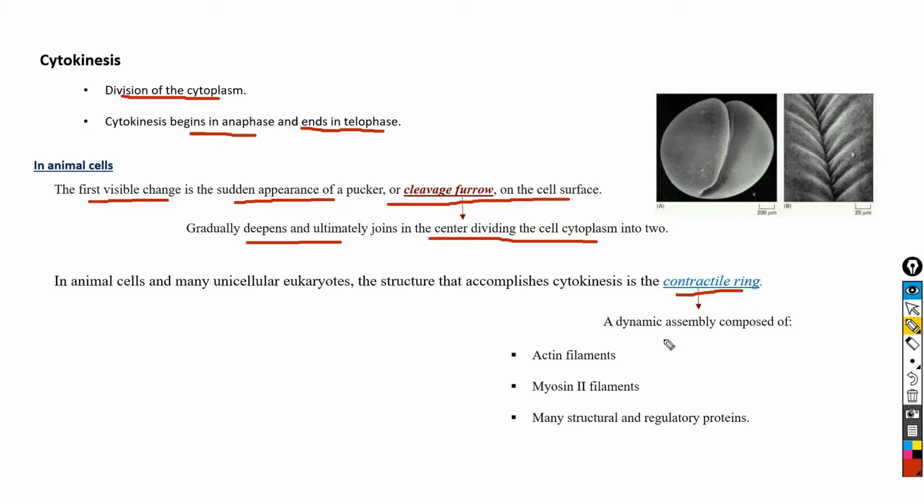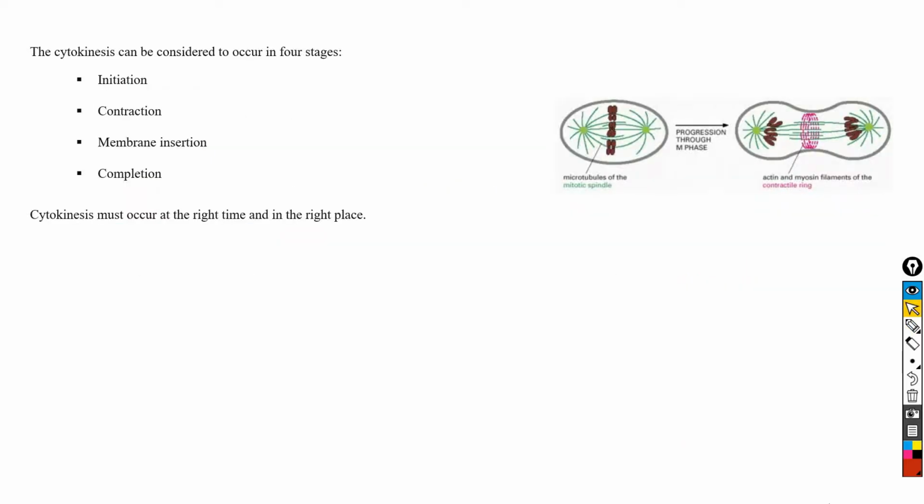And this contractile ring is a dynamic assembly of actin filaments, myosin 2 filaments and many structural and regulatory proteins. Now the question is, what determines the plane of animal cell division?